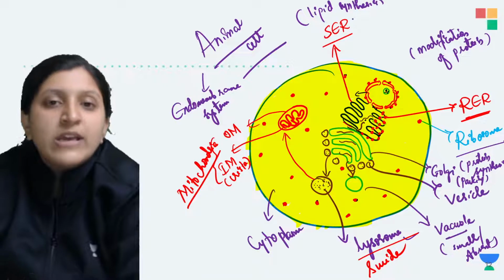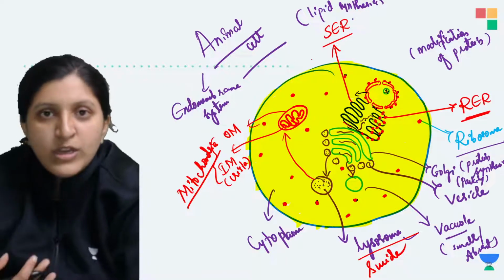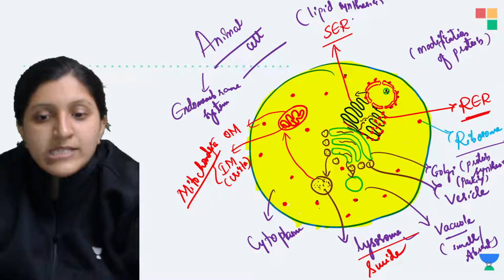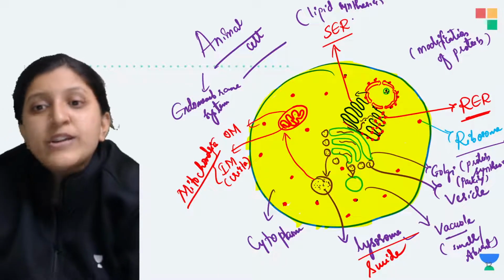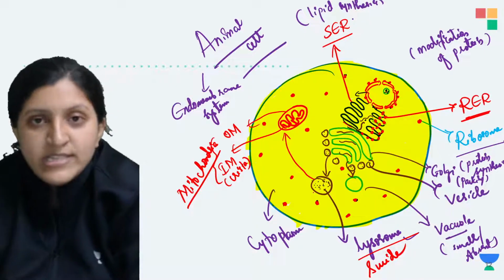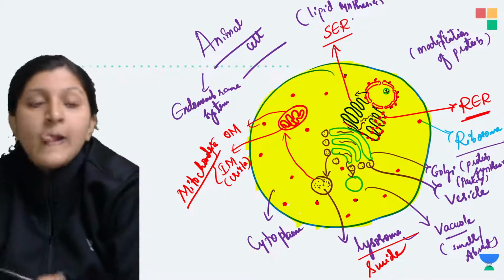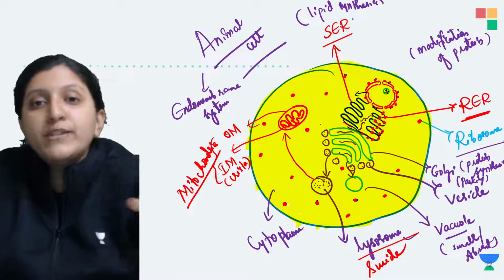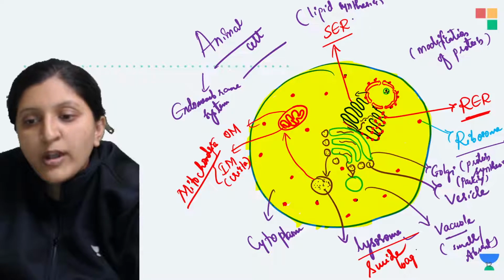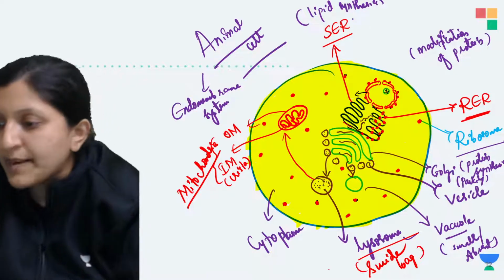It has lost its capacity to perform its function. So in that case, the lysosome is going to digest this mitochondria. Lysosome can also digest foreign particles that have entered. Lysosome is also going to burst open and kill the whole cell, and that's the reason we call the lysosome a suicide bag.